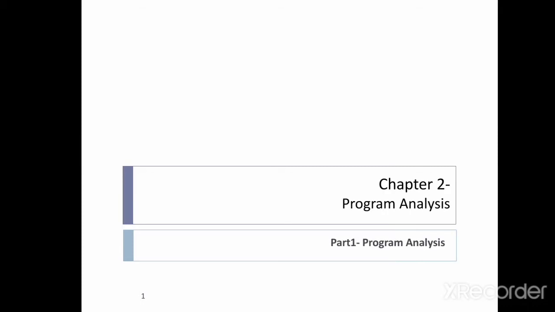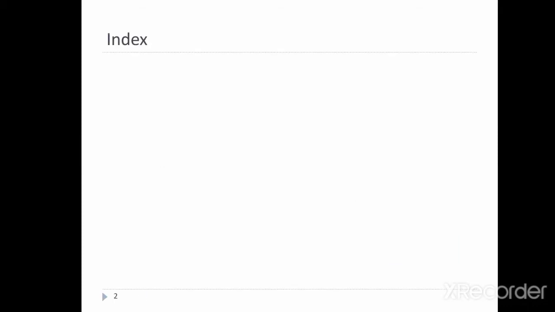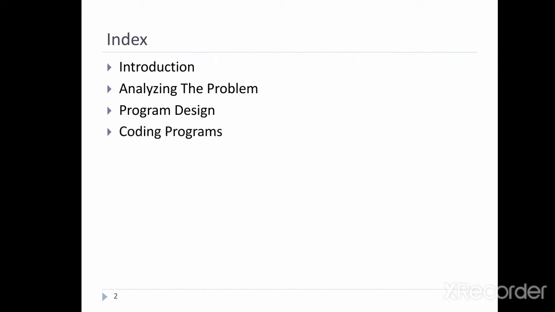Hello everyone. So our next chapter is the program analysis. In this chapter we learn analysis of program, pseudocode, design step, flow charts, structure programming and modular programming concepts. Then algorithm, उसमें searching and sorting ये algorithm देखने वाले हैं. So today we learn the analyzing the program, program designing, coding program, testing program, documentation.